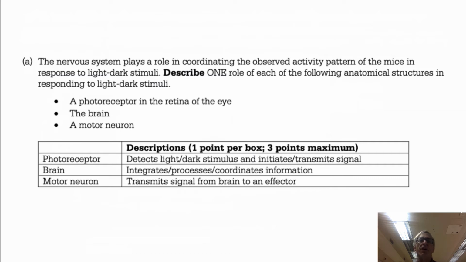The motor neuron does not itself move, but it transmits signal from the brain to an effector. And you don't need to have the word effector, but an effector is a muscle, a gland, or an organ, and it is stimulated by a signal from a motor neuron.